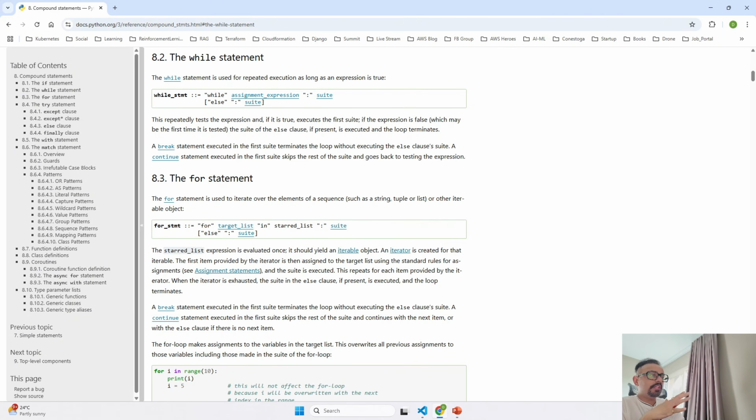It also talks about the compound statement sections, covering the while loop in detail, including their syntax and behavior. And I encourage you to explore related topics like break, continue statement, the else clause that we spoke about from the documentation itself. So you get more information about those statements that we are using inside our while loop.